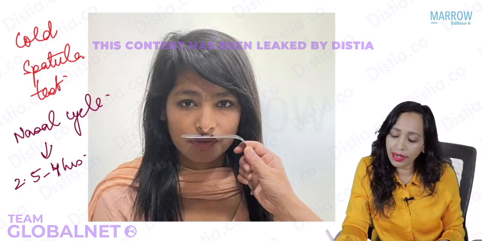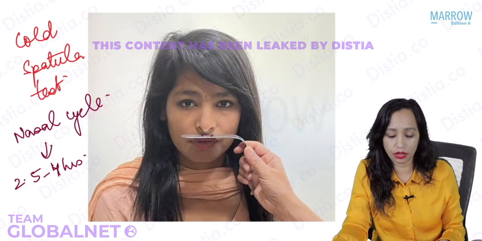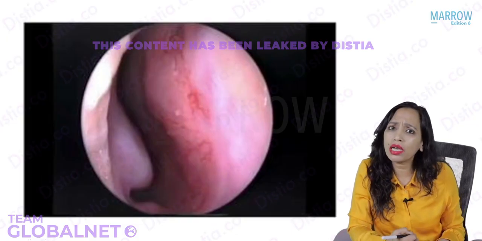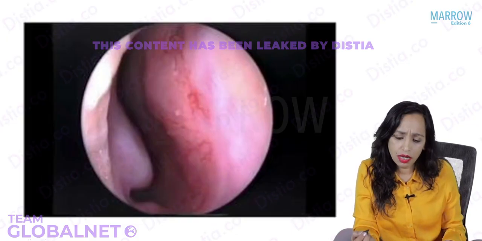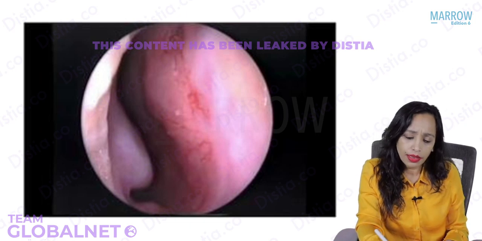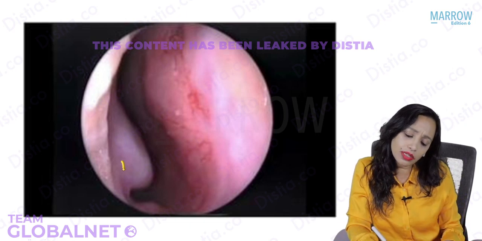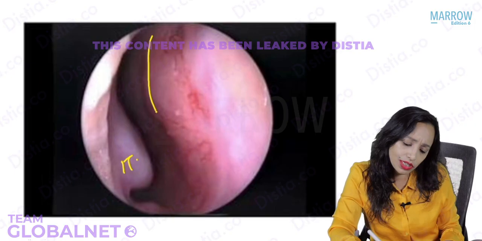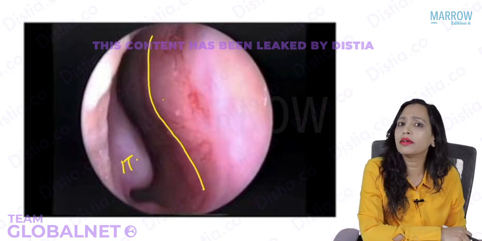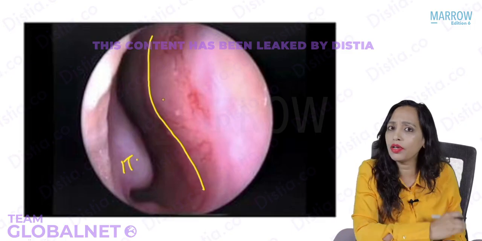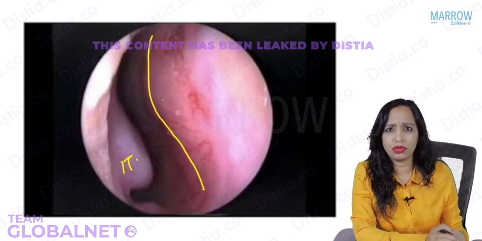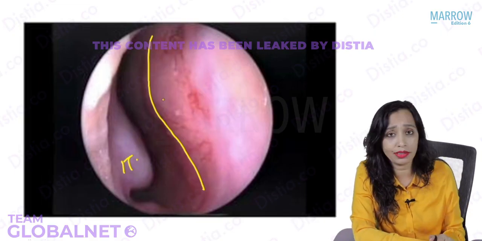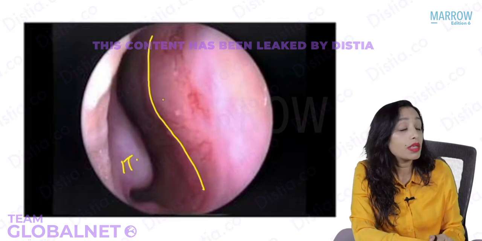Now also, many times what happens is that the patient complains of nasal obstruction. Patient says, I have a lot of nasal obstruction, and when you do endoscopy, or when you do anterior rhinoscopy, what you see is, just see here. What are you seeing here? Which is the lateral wall? Yes, we can see the inferior turbinate. So this is the lateral wall and this is the septum. So here we can see a deviation of the septum, and can you notice it is so mild here? It is so little a deviation. So you think that with so little deviation and the patient is having so much obstruction, he feels that he is not able to breathe through that side at all. Is it possible? Yes, it is possible.